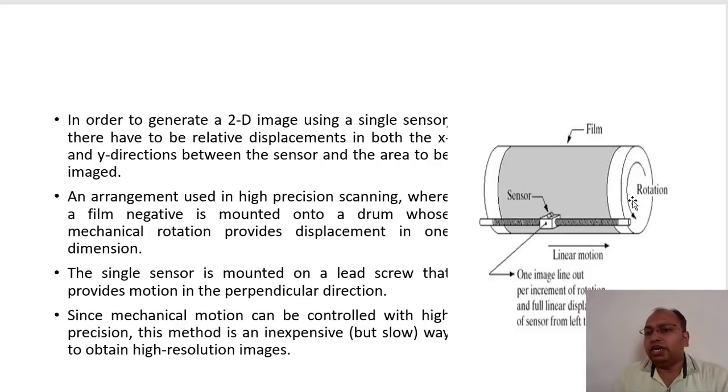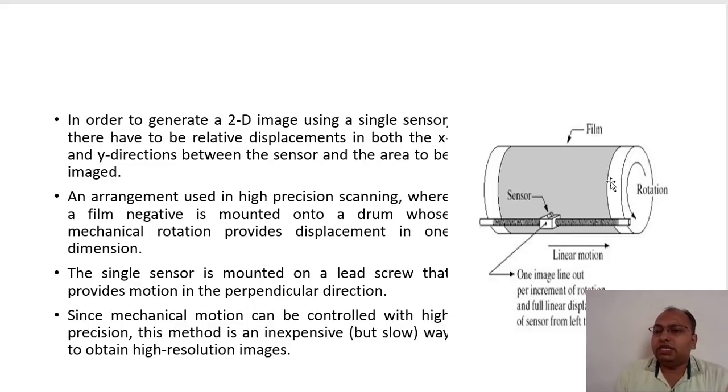Once I rotate it, I have scanned one total line, and now I scan the second line. Likewise, it keeps incrementing its angular motion whenever it completes the traversing in linear motion.